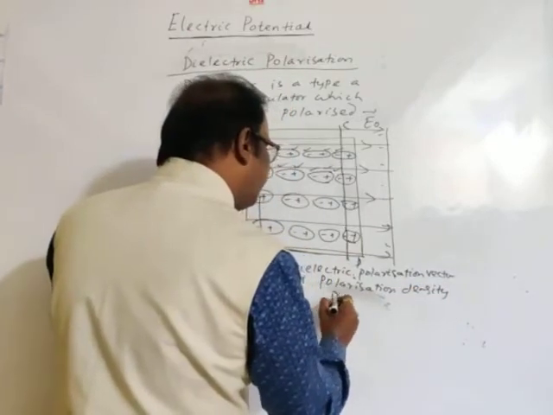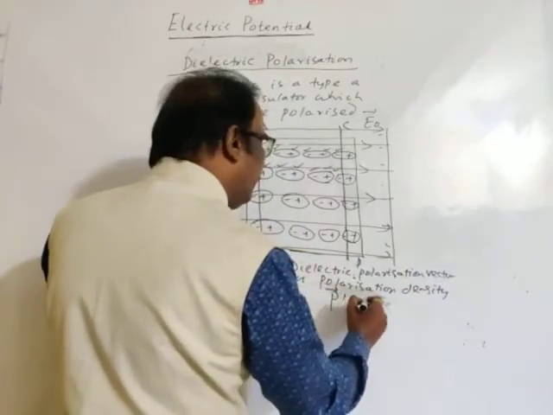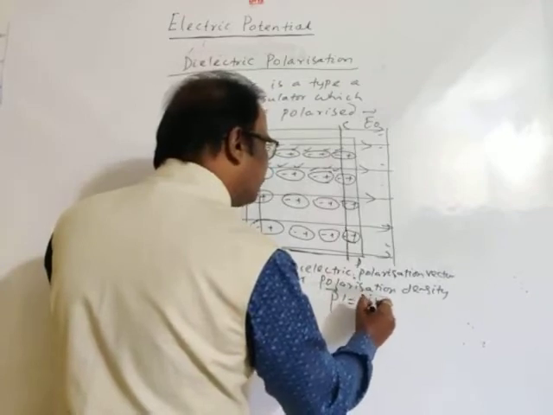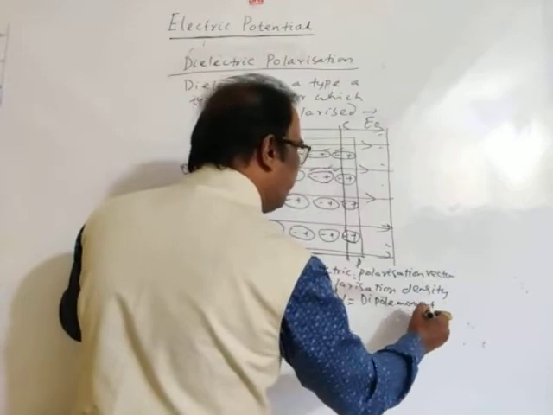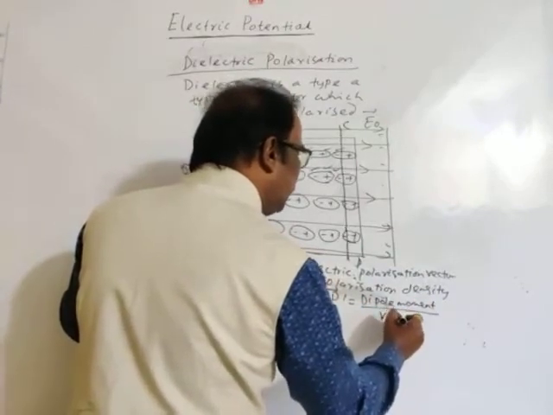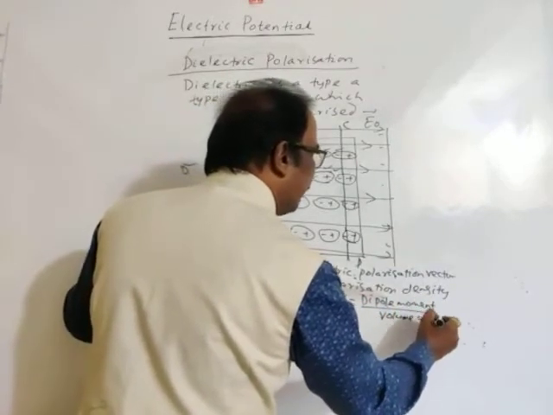Let's take it as P dash, it is a vector. It is defined as dipole moment per unit volume of the dielectric.